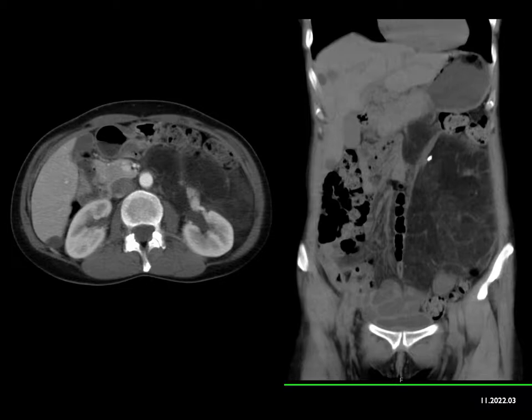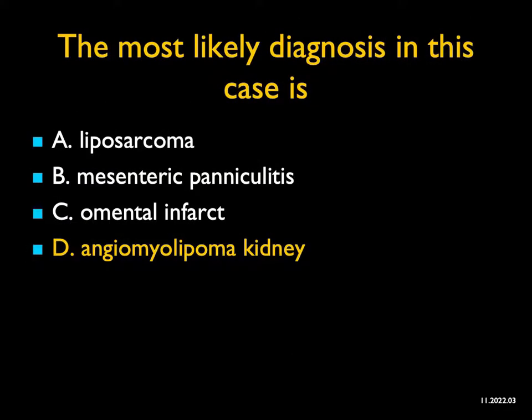However, when you had all of the images, I know it's a tough case when you only have 2 images. This was actually an exophytic renal mass. Let me rephrase that. Exophytic left renal mass. This was a giant angiomyolipoma of the kidney. I will admit sometimes myelolipomas of the kidney and the adrenal gland can be difficult diagnosis, but especially in the kidney when they're super large like this case and they seem to be abutting rather than arising from, they can be more of a challenge. But I will admit if I gave you another 3,000 images, you probably would have a lot easier time making the diagnosis.